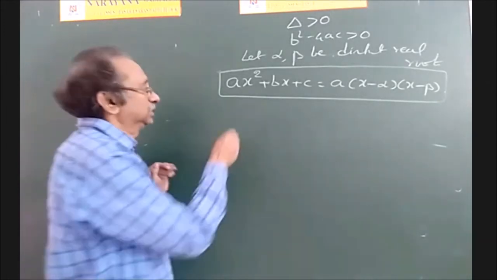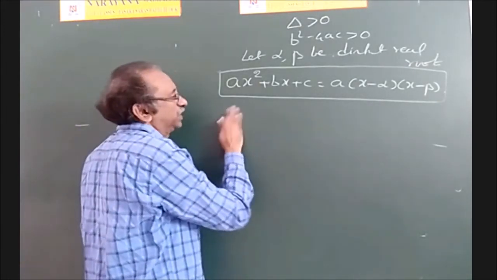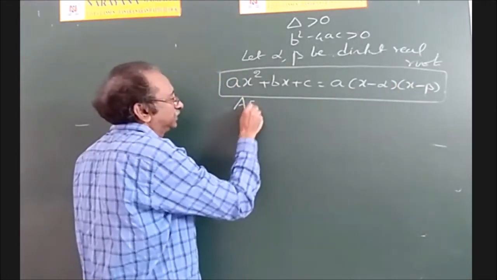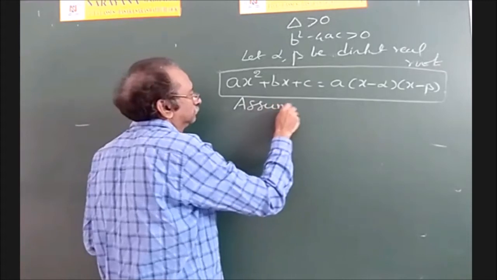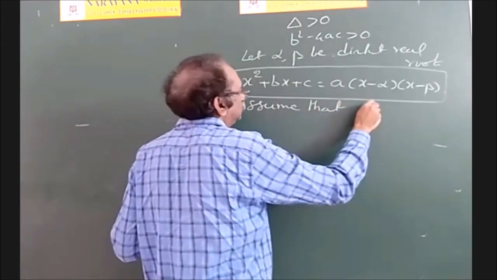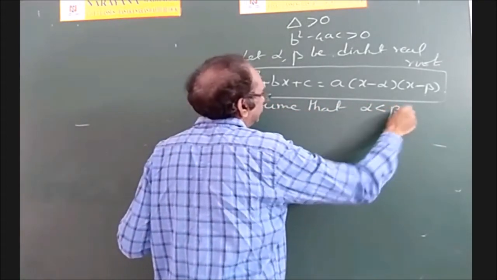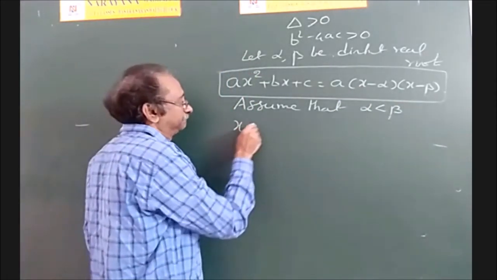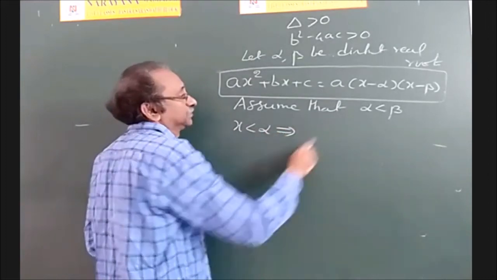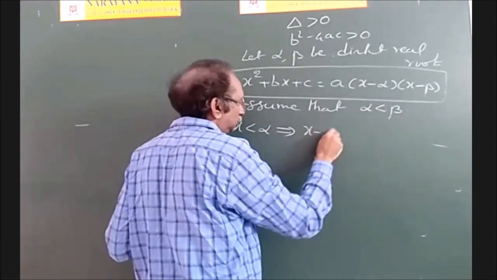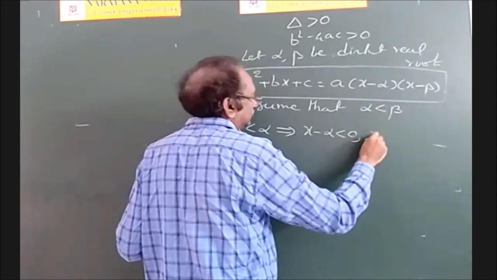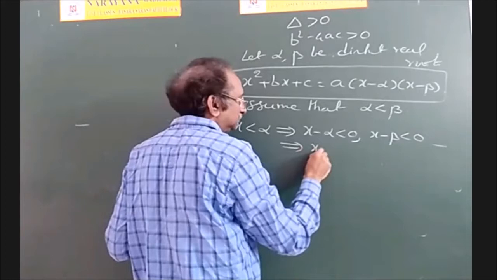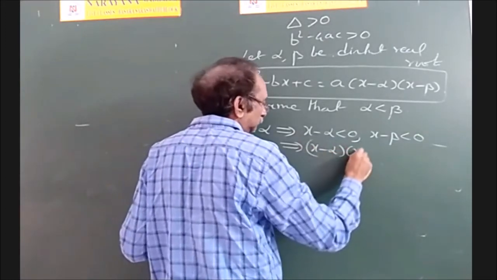See, now suppose x less than alpha. Now what is the order of alpha and beta? Assume that alpha less than beta. Okay, and suppose x less than alpha, then what happens? X minus alpha is negative, x minus beta is also negative. That means the product is positive.